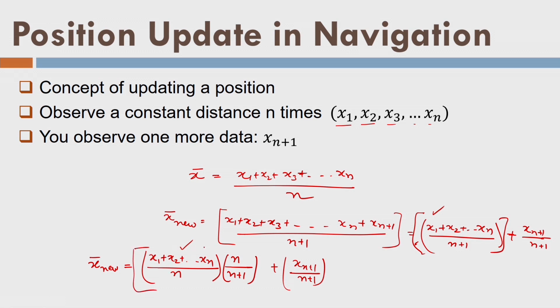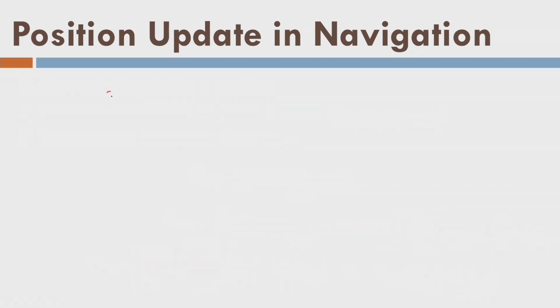What is this term here? This term is nothing but x bar old into n divided by n plus 1, plus xn plus 1 divided by n plus 1 here. What is the advantage here? What is the magic here? Let us say that x bar new is equal to x bar old, that is old mean, into n divided by n plus 1, plus xn plus 1 divided by n plus 1.